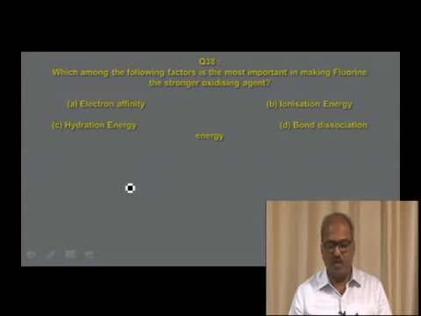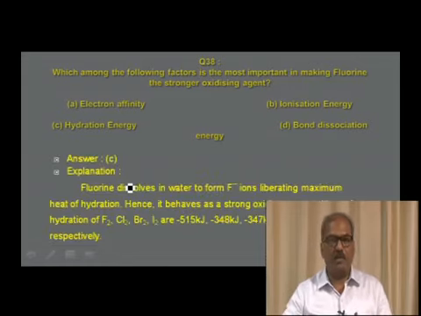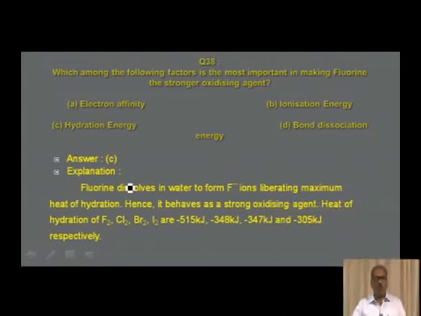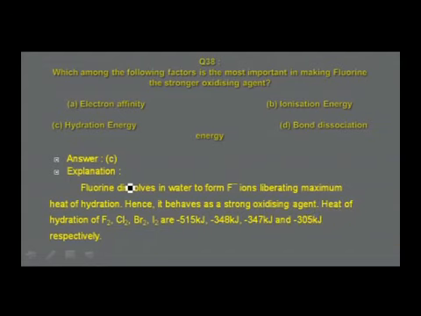The answer for this question, I find, is option C, that is hydration energy. When fluorine is dissolved in water, it forms fluoride ions, liberating water of hydration. It undergoes hydration to a larger extent than any of the other halogen atoms. Therefore, more heat energy is liberated. It is found that fluorine acts as a strong oxidizing agent.